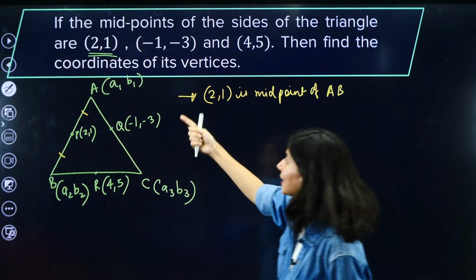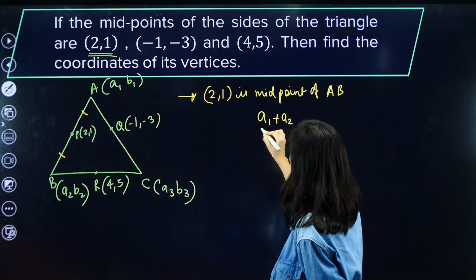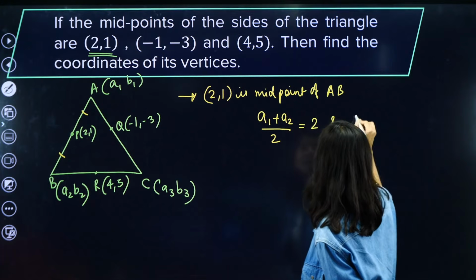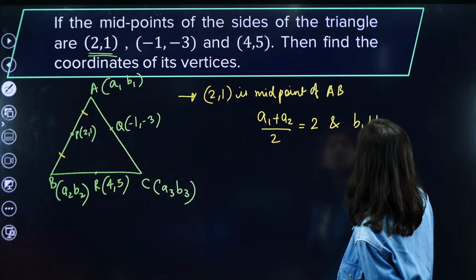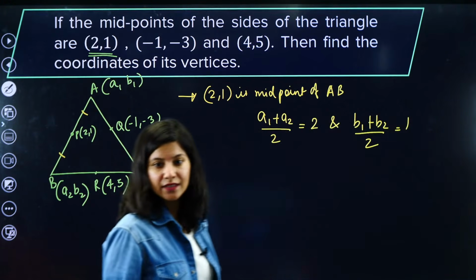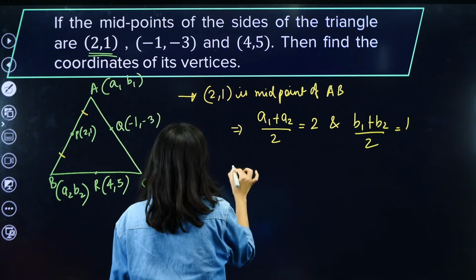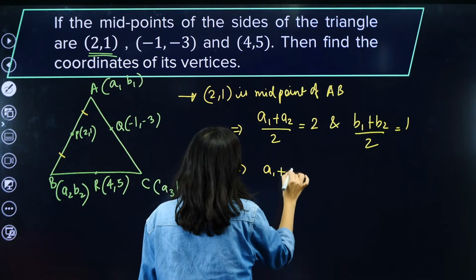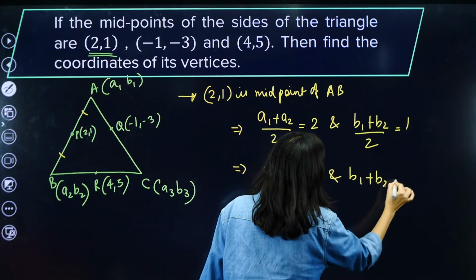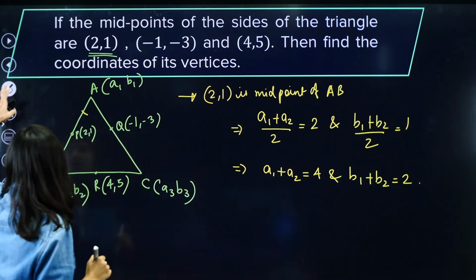So can we just write (a1 plus a2) by 2 is equal to 2, and (b1 plus b2) by 2 is equal to 1? Can we do that? It is just the game of equation solving. Now a1 plus a2 is equal to 4 and b1 plus b2 is equal to 2. This is the first set of equations, right?